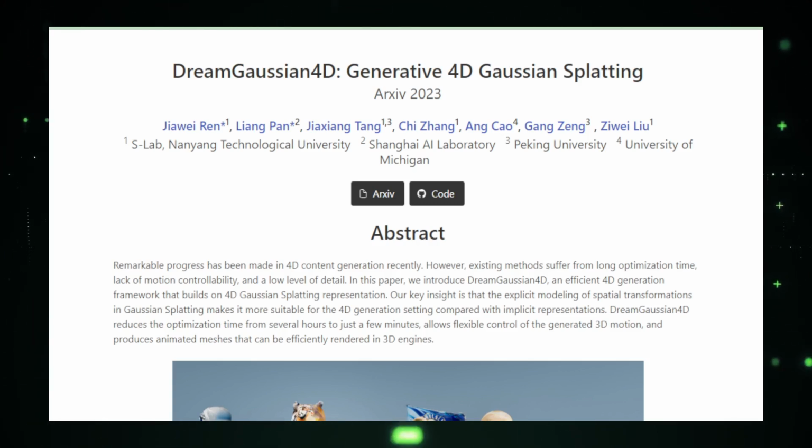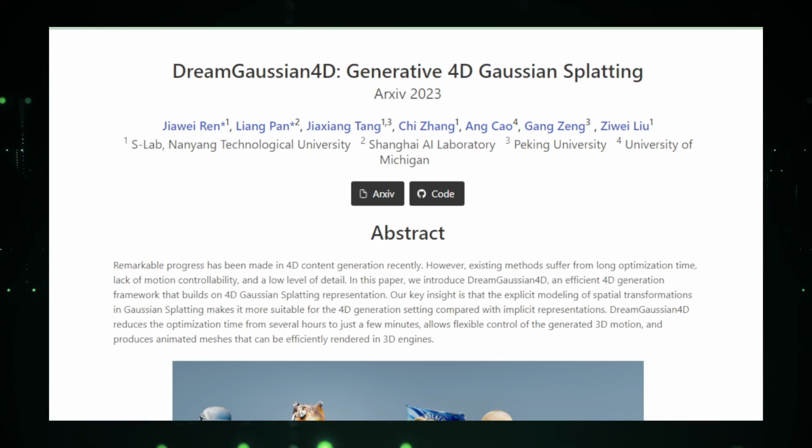Gone are the days of tedious frame-by-frame animation. DreamGaussian4D accelerates the creative process, turning hours into minutes, inviting you to witness the birth of motion in mere moments. It's not just about bringing objects to life, it's about sculpting time itself, crafting sequences that flow with cinematic grace.